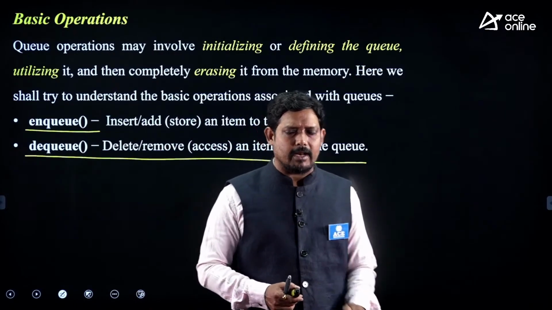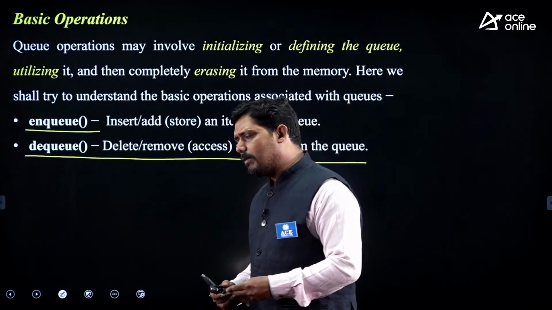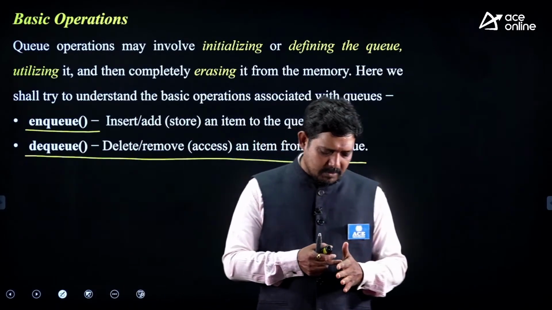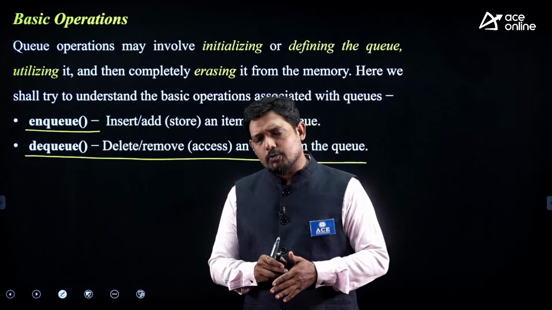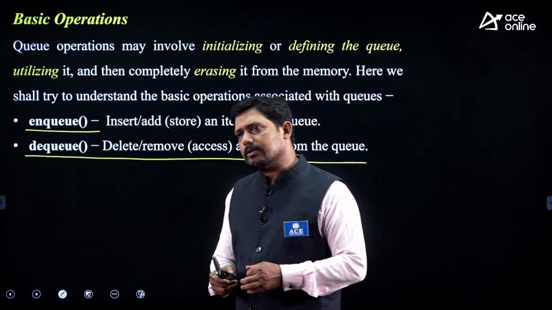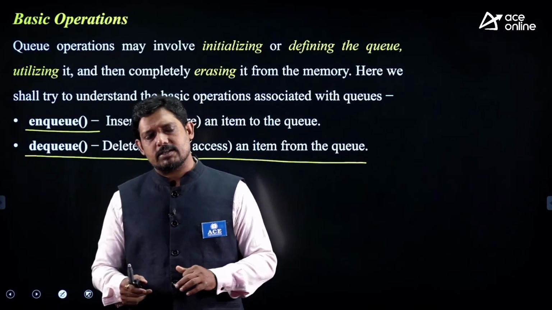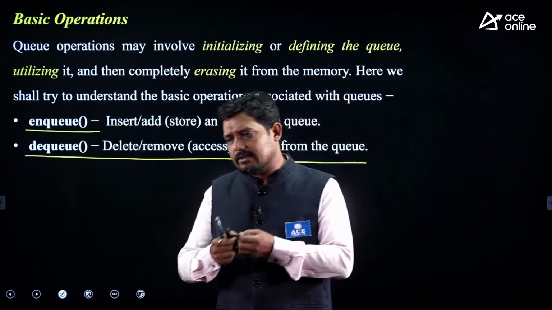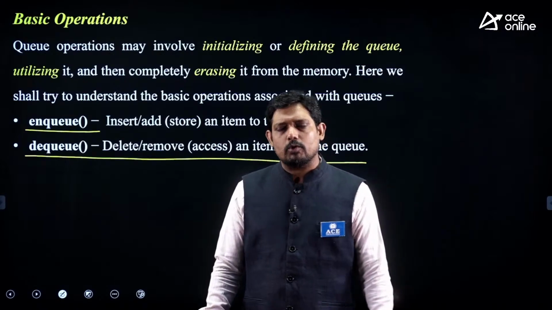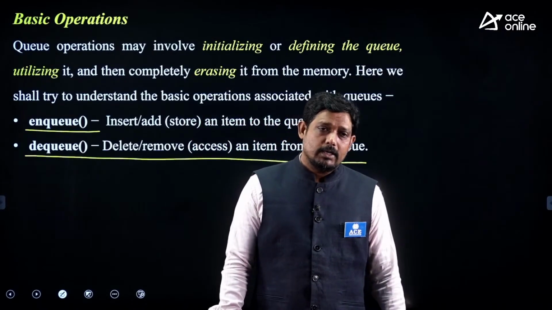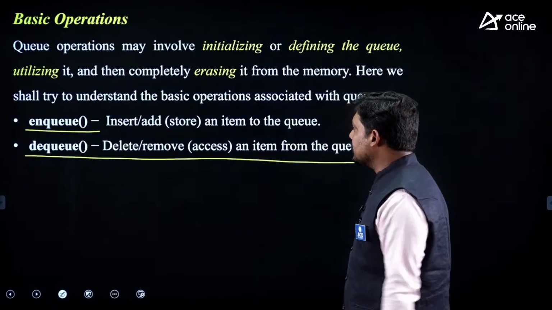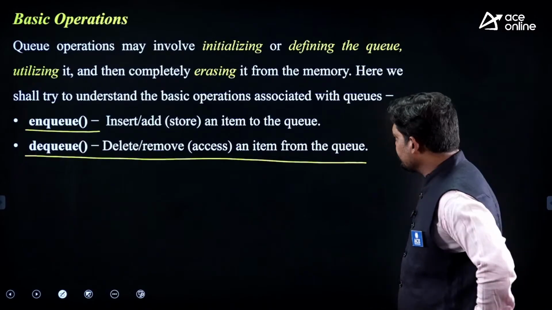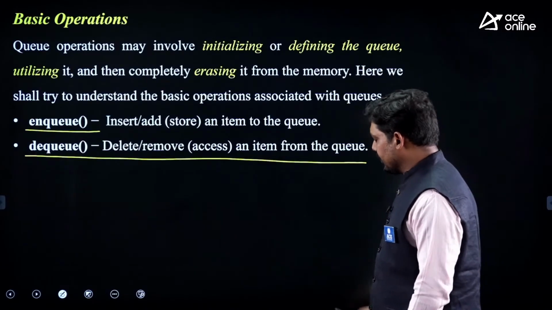Any simulation, like here in operating systems, you might have heard of the ready queue and other types of queues you might have learned about in operating systems. That is the set of processes waiting for the CPU to be allocated. So the CPU is a resource and these are the processes that want to utilize it. Every time there is a resource, we maintain the ordering by using a queue. So again it is a linear collection in this case.